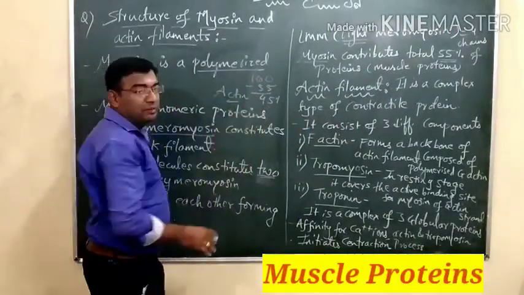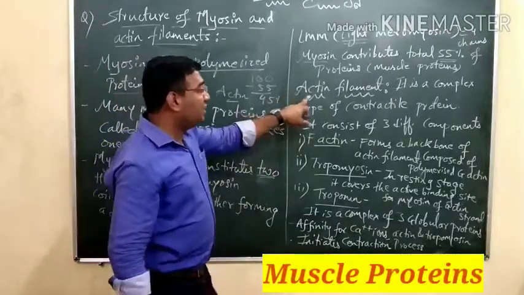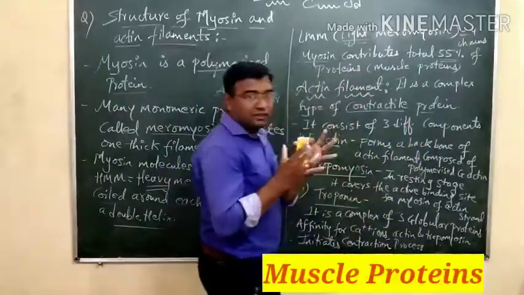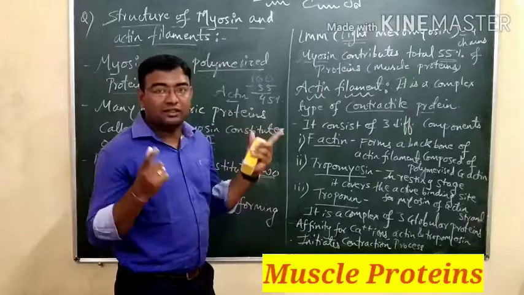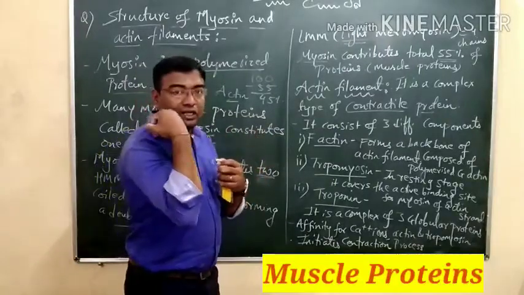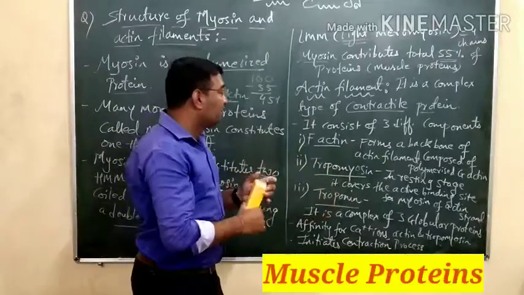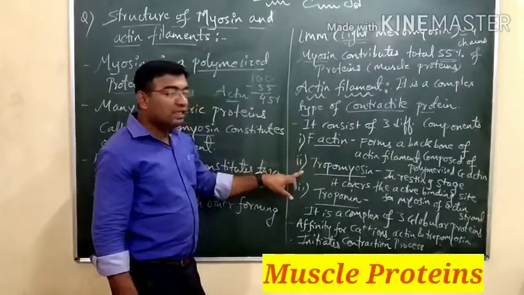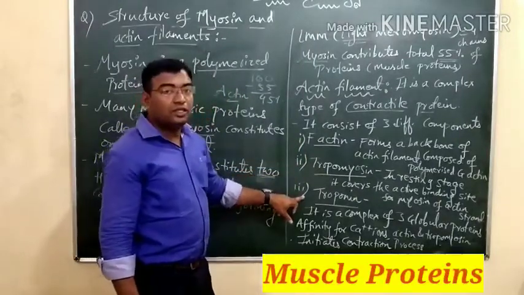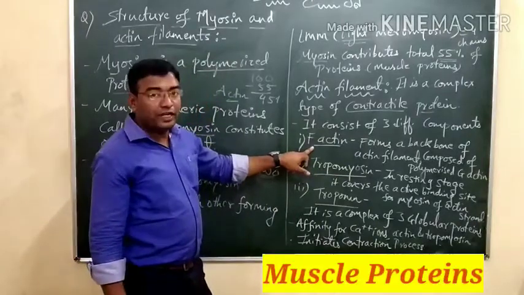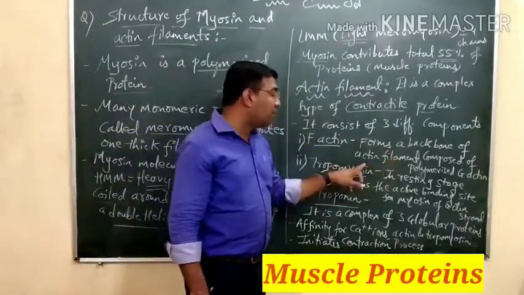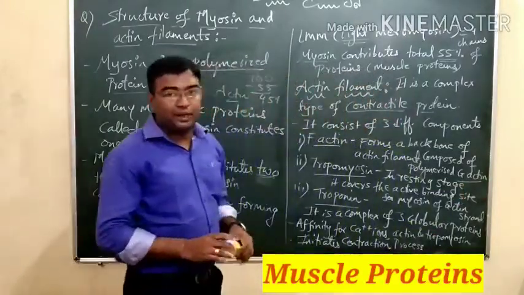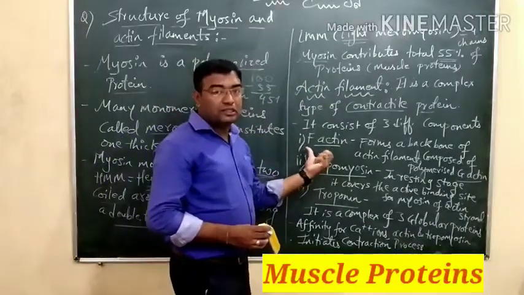So actin will contribute how many percent? 45. The actin filament is a complex type of contractile protein. Contractile means what? It contracts. There are two different processes, one is contraction and another is relaxation. Our muscles contract, and when we are in the resting phase, they relax. It consists of three different components. The first component is F-actin, the second is tropomyosin, and the third is troponin. F-actin. What is the meaning of F-actin? F-actin forms the backbone of the actin filament, composed of polymerized G-actin subunits. That is the globular actin part, which is the backbone of the muscle protein.